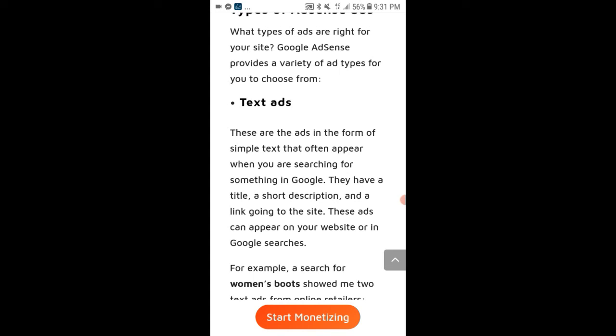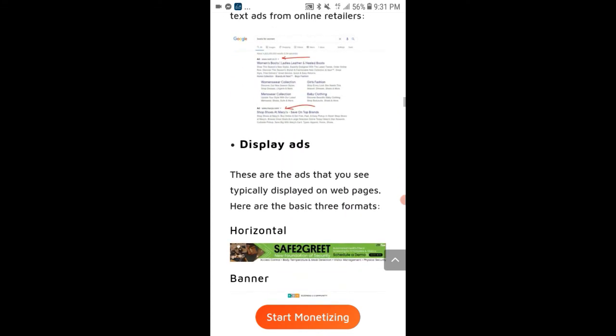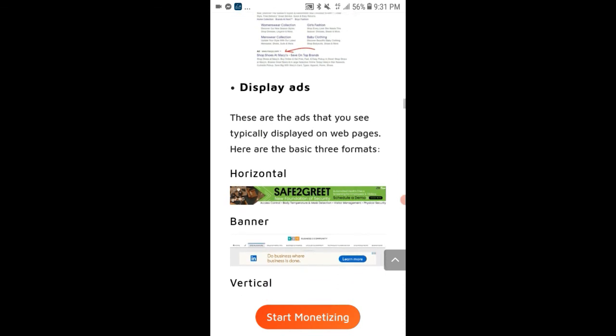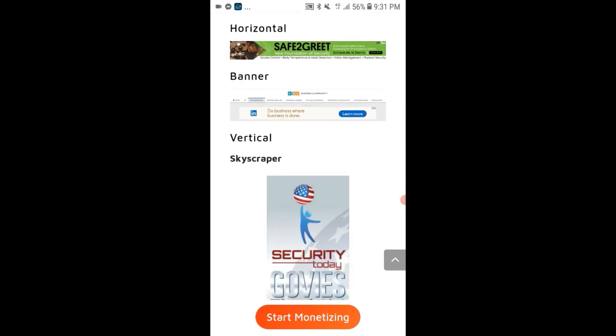Display ads. These are the ads that you see typically displayed on web pages. Here are the basic three formats. Rich media ads.